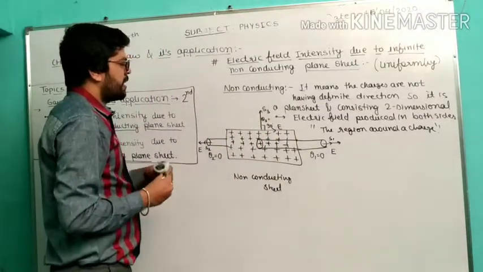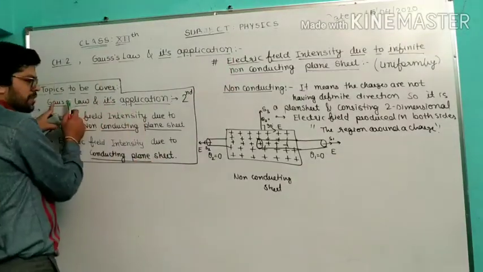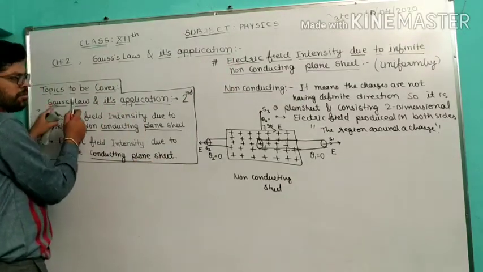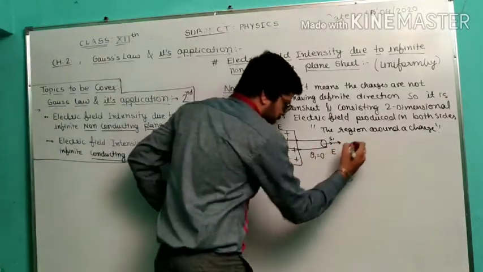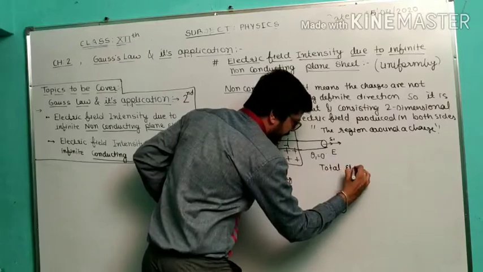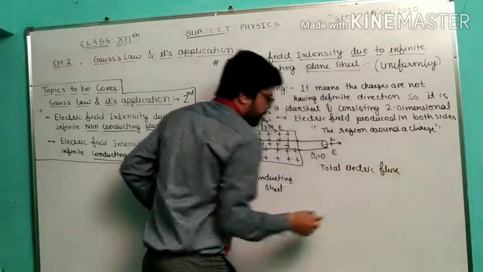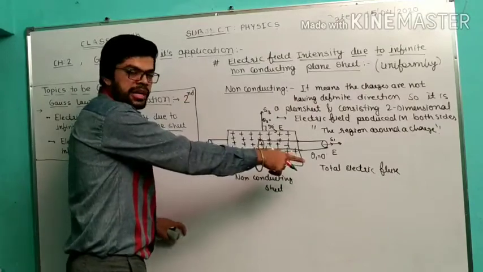What we have to find out? The electric field intensity we have to find out, but it's an application of Gauss. So we have to use the concept of Gauss. So the total electric flux. Why am I using the total electric flux?